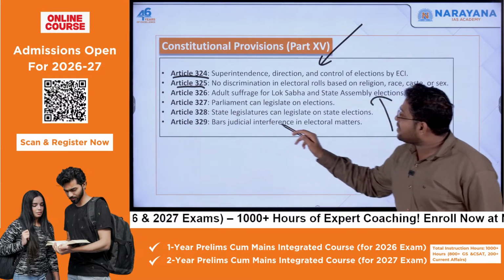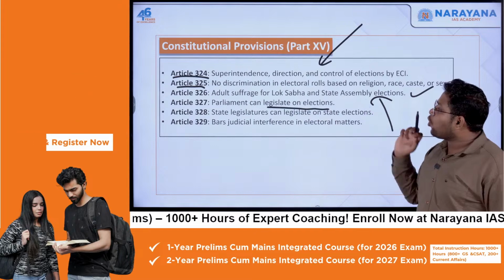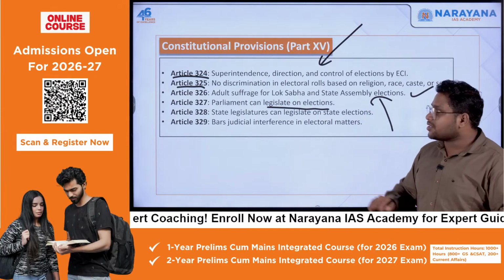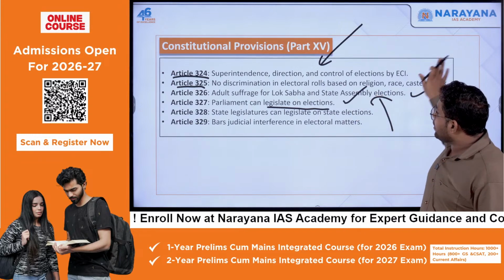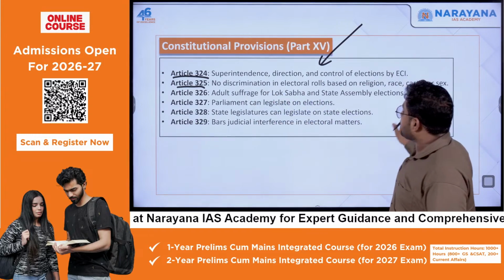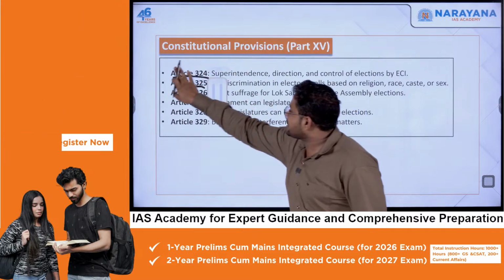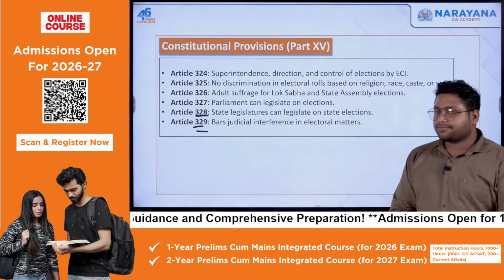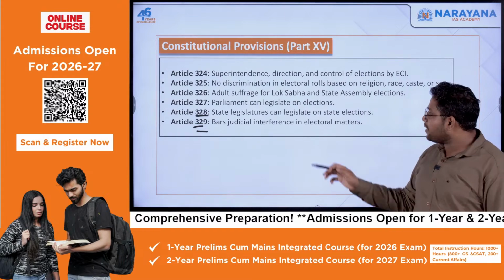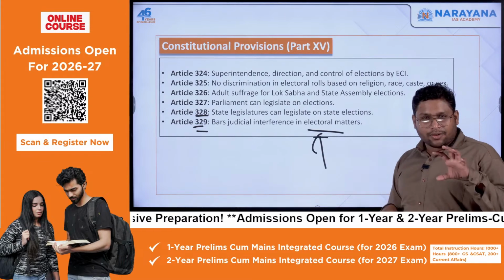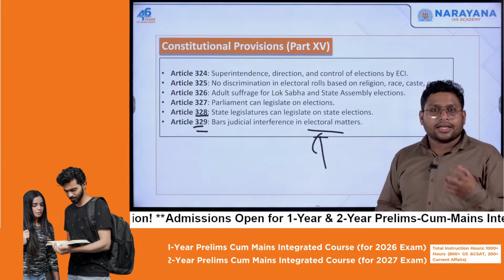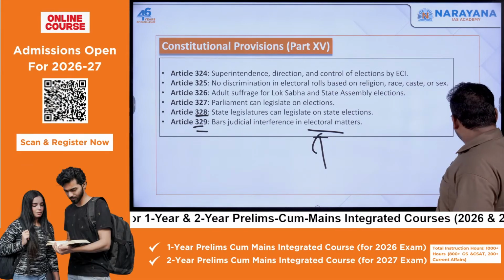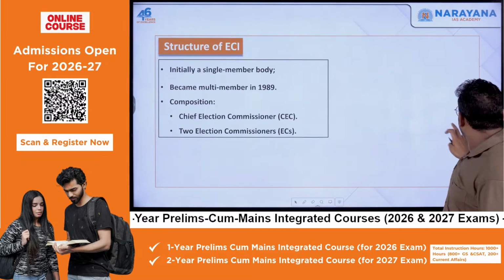Article 327: Parliament can legislate on elections, so any law needed related to elections can be made by Parliament. State legislatures can legislate on state elections as per Article 328. Then Article 329 clearly says that the judiciary cannot interfere in electoral matters. These are important articles, and you all should know about them.